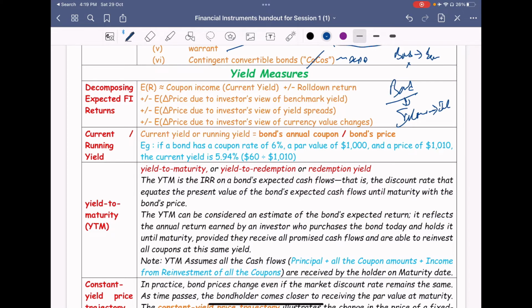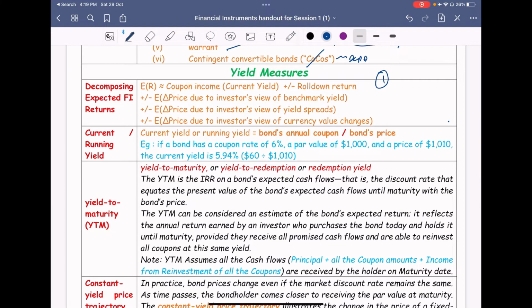A bond has the capability of giving you capital appreciation also, just like an equity. We'll be seeing now when this capital appreciation can happen. Let me start with a basic example, and the credit rating.